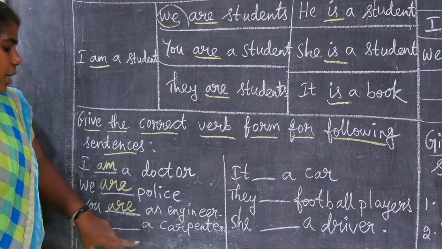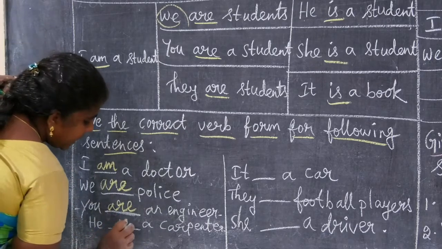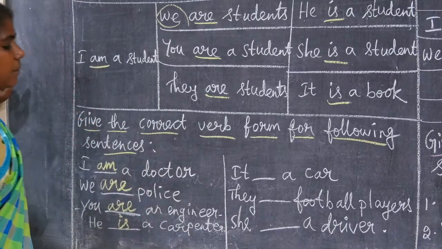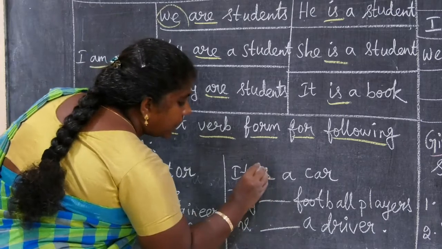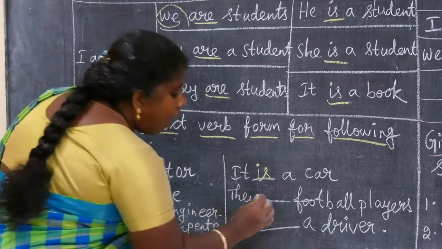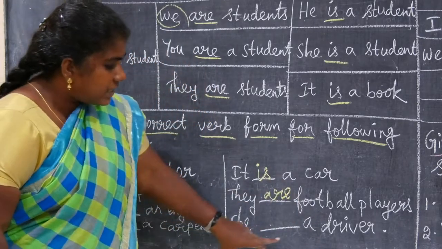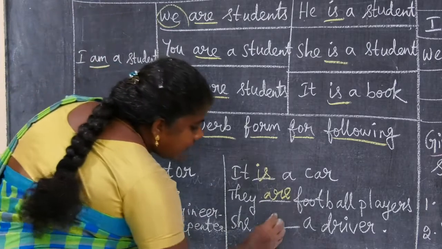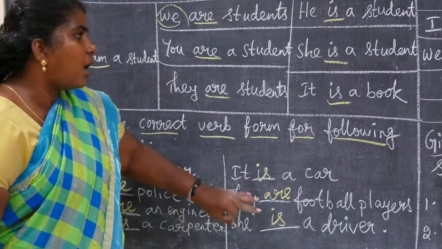Then, he dash a carpenter. He is a third person singular, so he is a carpenter. Then, it dash a car. It is a car. Then, they dash football players. They are football players. She dash a driver. She is a driver.